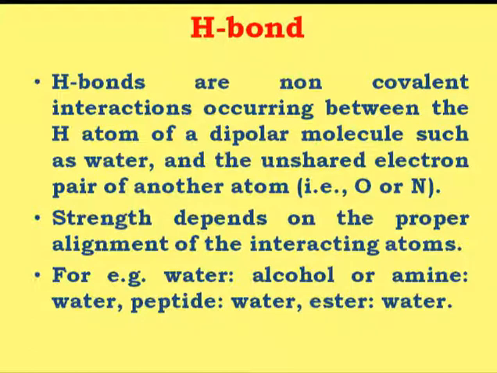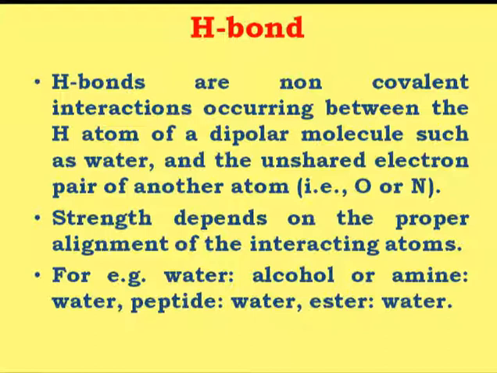The examples are given, for example, water and the unshared electron pair of another atom, that is oxygen or nitrogen. So here we can say that hydrogen bonds are formed between the hydrogen atom and the unshared electron pair of another atom, for example oxygen or nitrogen.